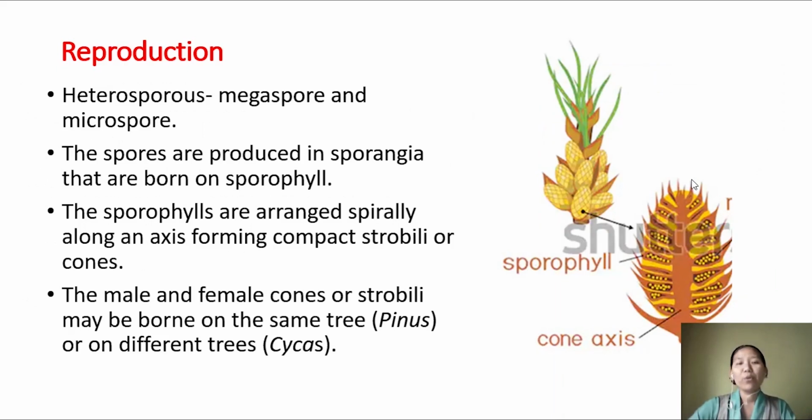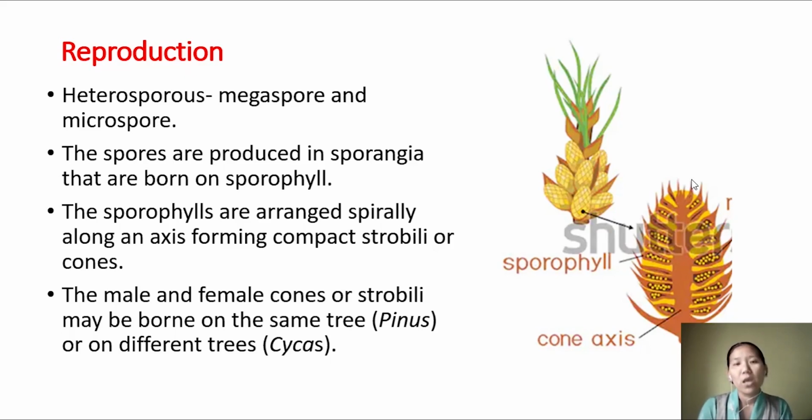Okay, now talking about reproduction. These plants are sporophytic plant bodies, and they produce spores. In the earlier class, we talked about how pteridophytes have spores of the same kind and spores of different kinds. Spores of the same kind are called homosporous, and if they are of dissimilar kinds, we call it heterosporous. In pteridophytes, you can find both homosporous and heterosporous plants.